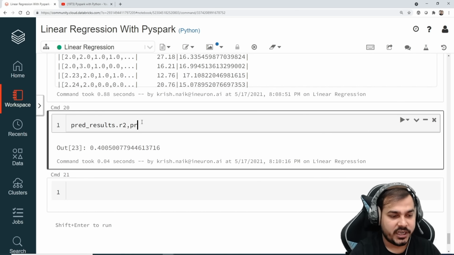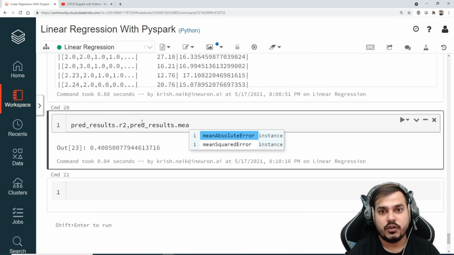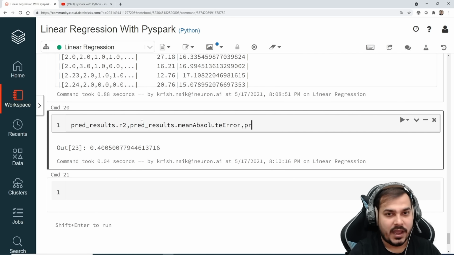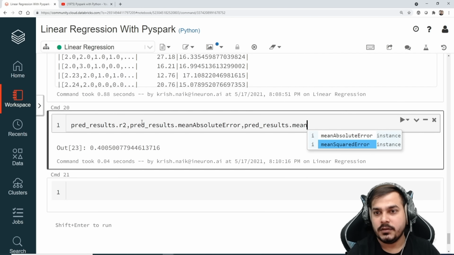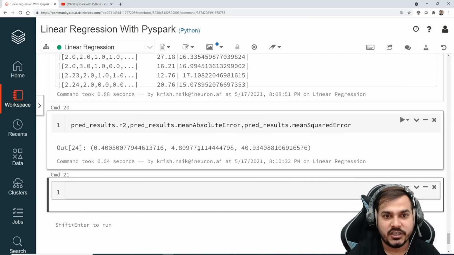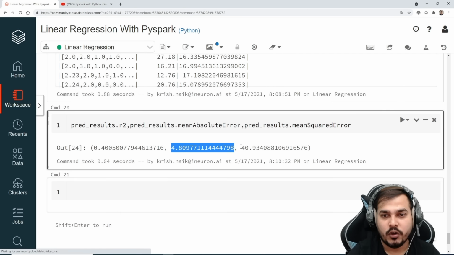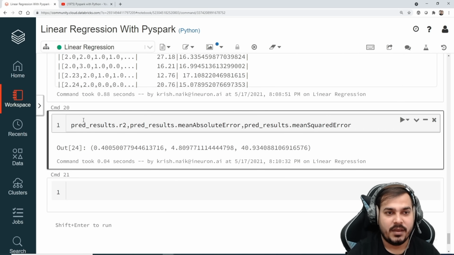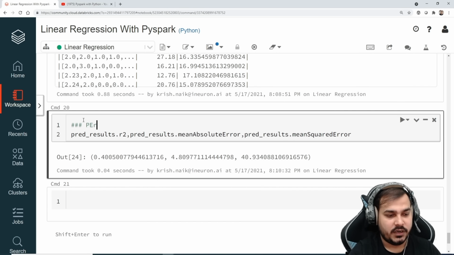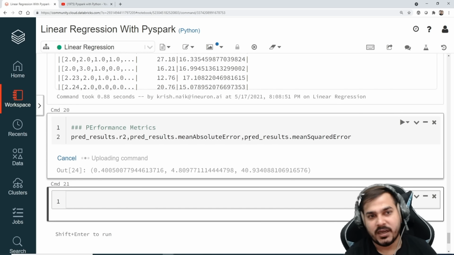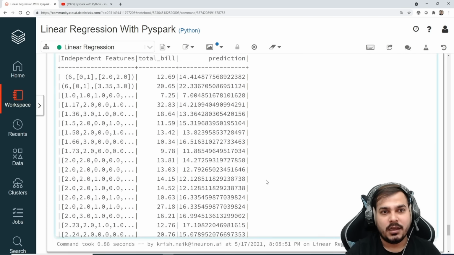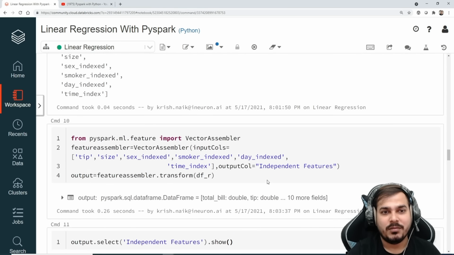Similarly, you can also check out prediction results dot mean absolute error. You also have prediction underscore result dot mean square error. So all these 3 values, you can definitely check out. Here is your mean absolute error. Here is your mean square error. So these are my performance metrics that I can have a look at. And whenever you face any kind of problem, make sure that you check the Apache Spark MLlib documentation. In this way, you can do this entire problem statement.